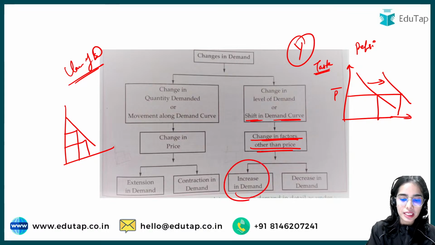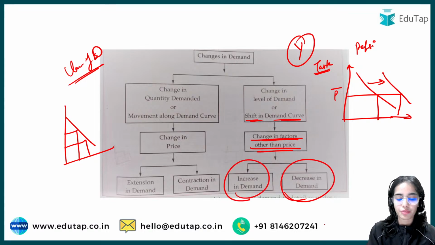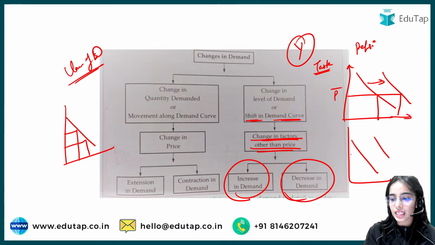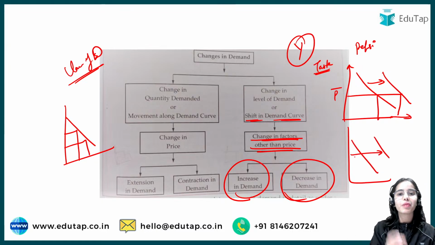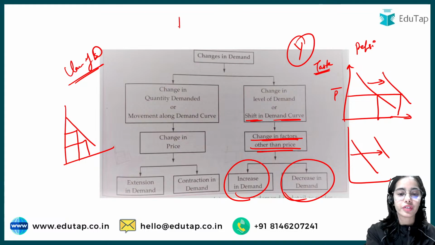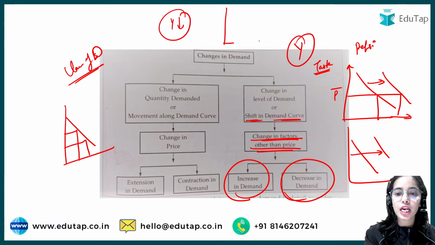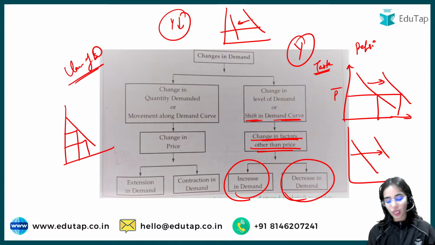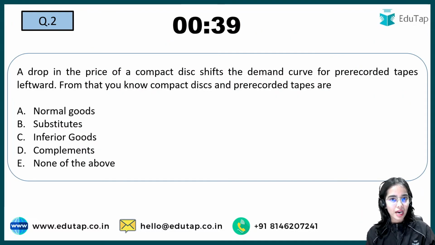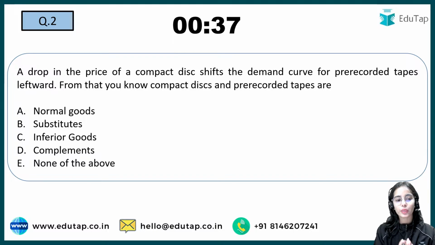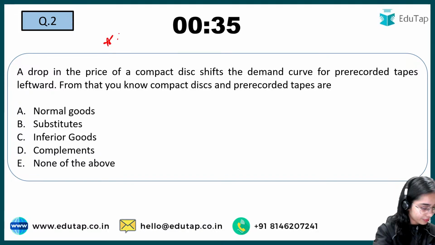So there can be an increase in demand, or a decrease in demand. Increase in demand is when there is a rightward shift, decrease in demand is when there is a leftward shift. That means if your income is decreasing, your demand will decrease, so your demand will shift leftwards. This is the basic idea of the demand curve. Now coming to the next question, try to answer this question.